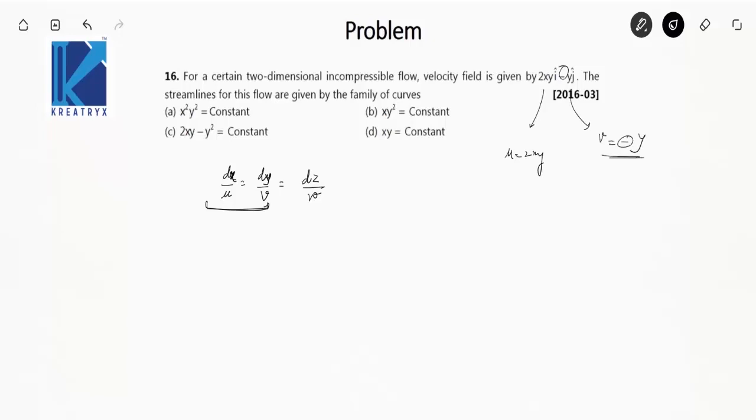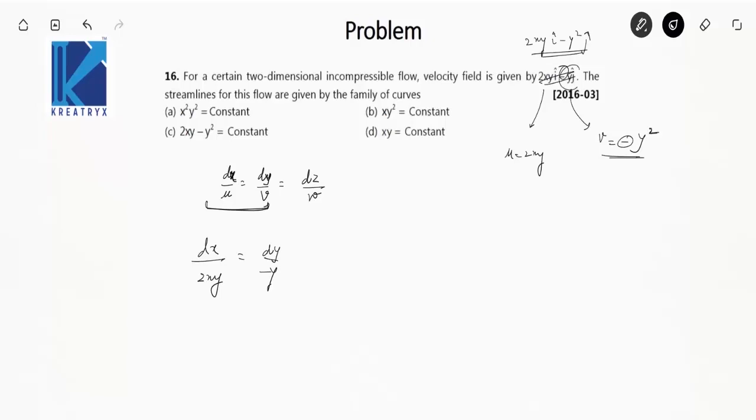Put the values here. dx by 2xy is equal to dy by minus y. Actually this is y square. There is a misprint here. 2xy i cap minus y square j cap. So v will be minus y square.